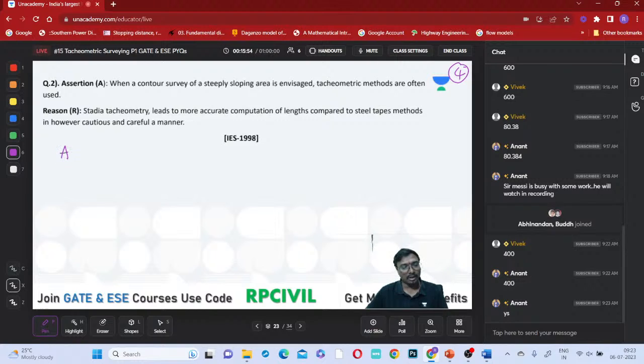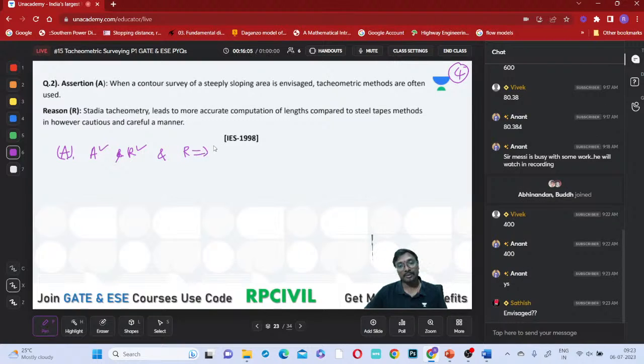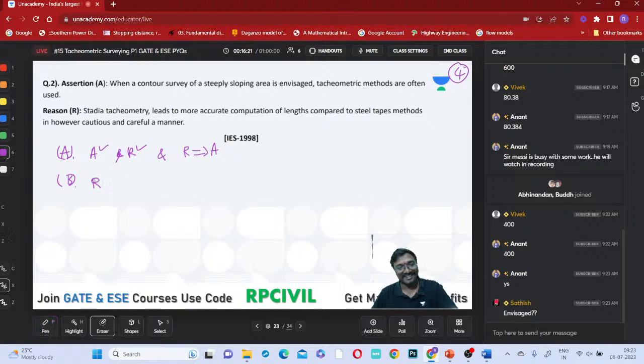So option A is what? Assertion is true and reason is true, and reason is a correct explanation of this assertion, right? I'll tell you after the poll is over. Where is it envisaged? Okay, after the poll is over, I'll tell you. Envisaged means studied simply, okay? That is the meaning you can understand.